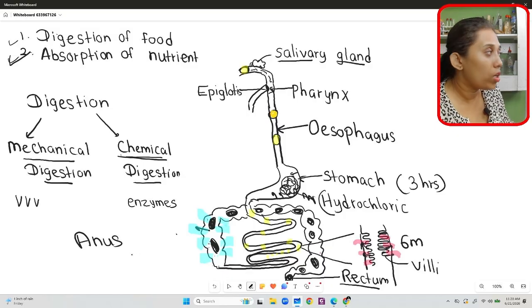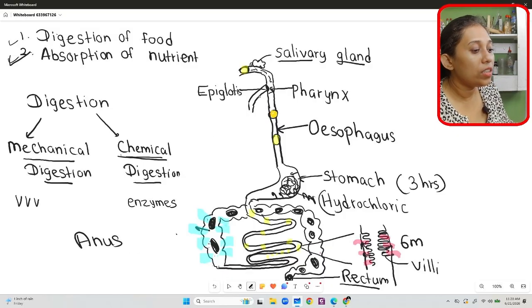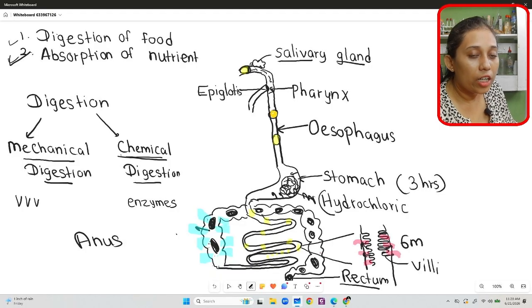That is the last organ. So this is how it is done. Let me explain again, okay? First the food is taken into the mouth.